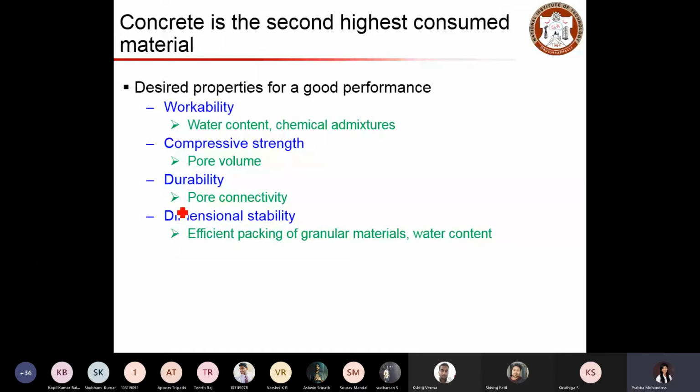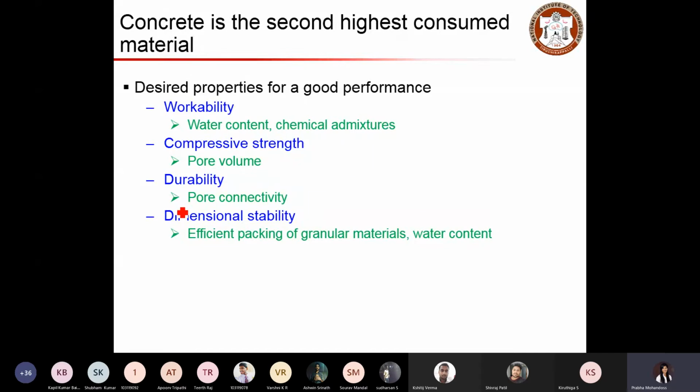You should know that concrete is the second highest consumed material in the world, just next to water. So imagine how huge an amount is being consumed across the globe. If that is the case, then the cement consumed for its preparation will also be high.